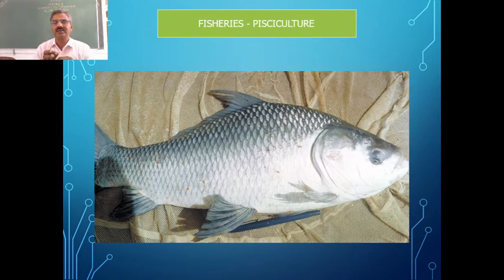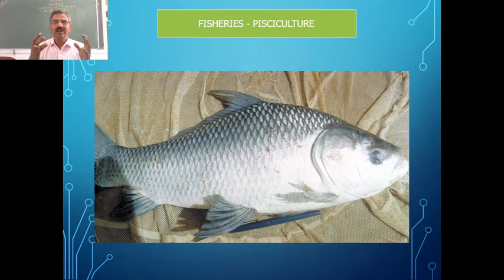Then coming to another area in animal husbandry, it is fisheries, which is one of the important areas for our country, as the maximum length of our country is covered by seashore. Three sides of our country are covered by sea, and we have enough opportunity to get more fish.